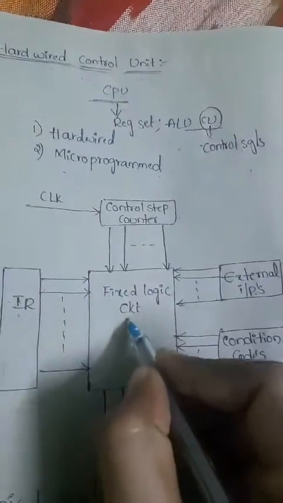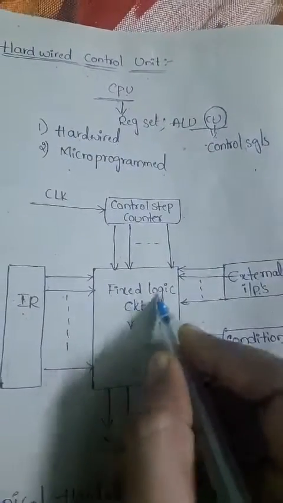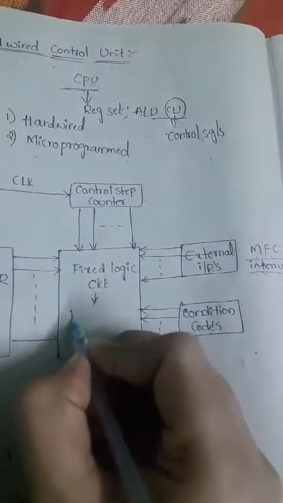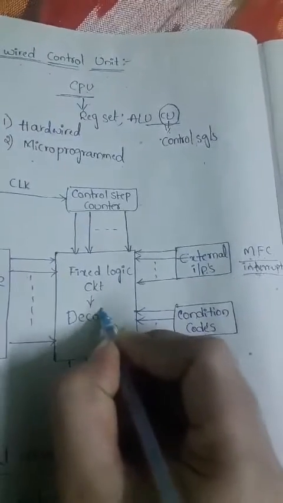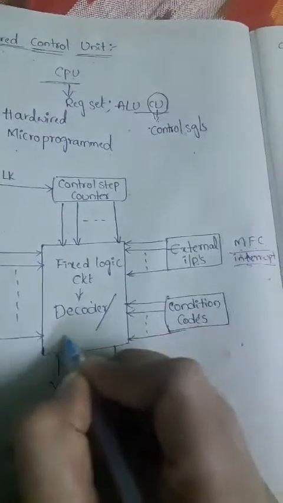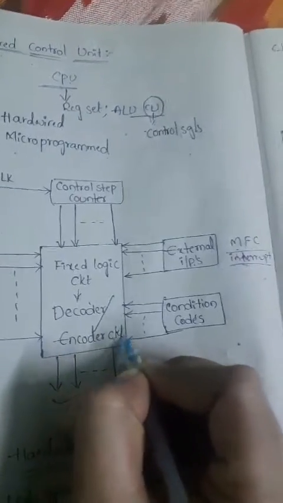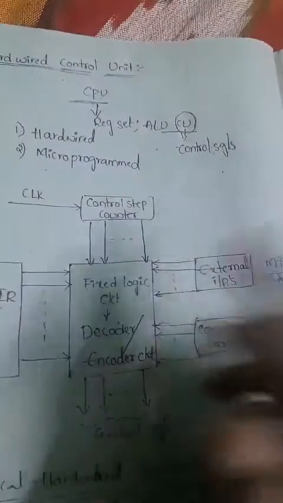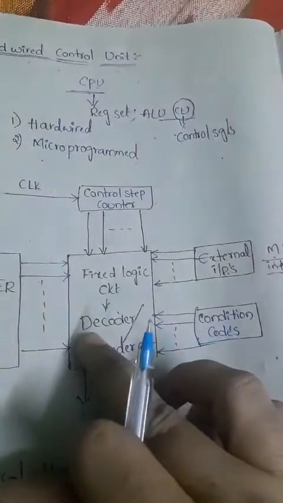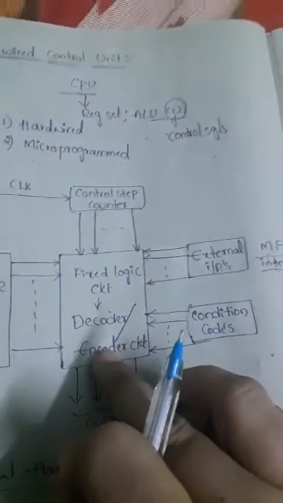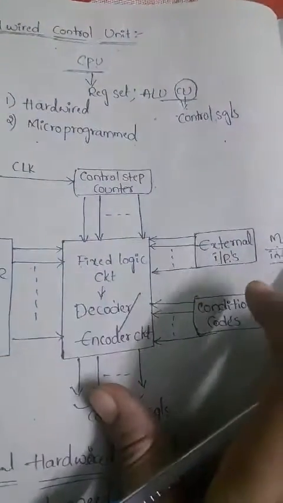That's why we can replace the fixed logic circuit by a decoder/encoder circuit. In place of the fixed logic circuit we choose a particular combinational circuit, that is the decoder/encoder circuit.